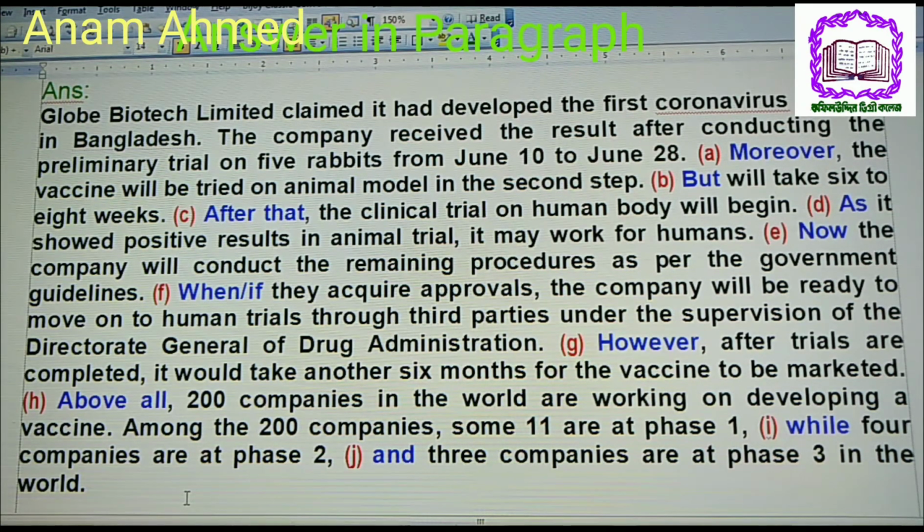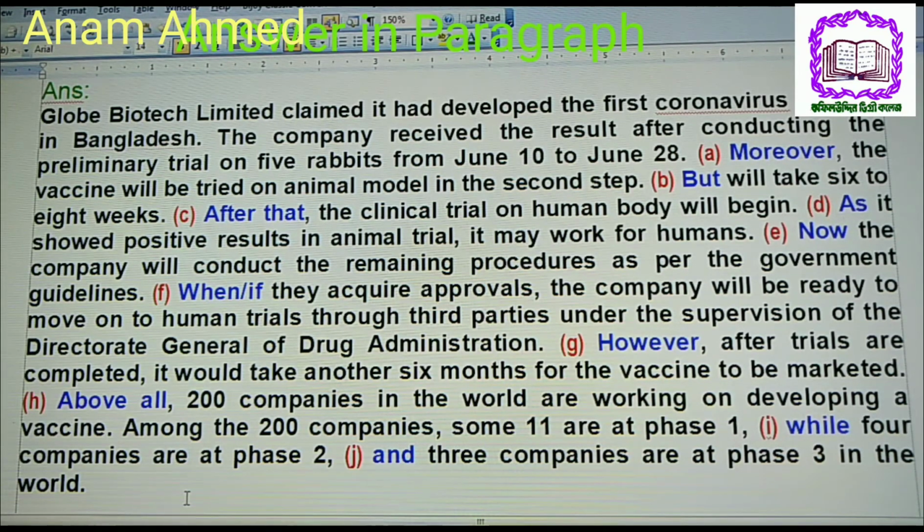Then in E we may use now. Now the company will conduct the remaining procedure as per the government guidelines. And in F, we may use when or if. When they acquire approvals, the company will be ready to move on to human trials through third parties under the supervision of Directorate General of Drug Administration. And in G, we may use however. After trials are completed, it would take another 6 months for the vaccine to be marketed. And in H, we can use here above all.